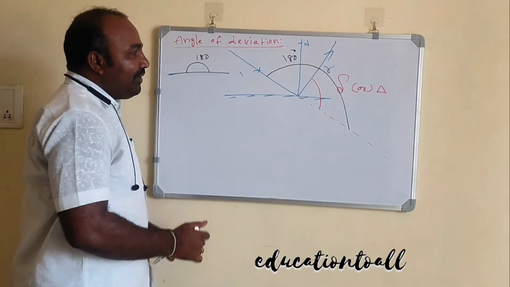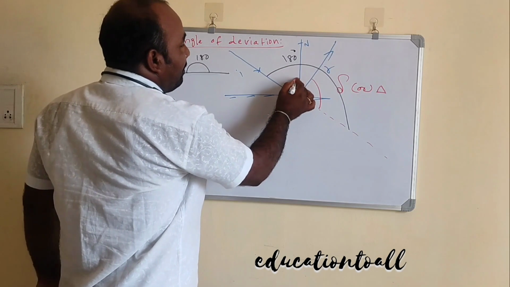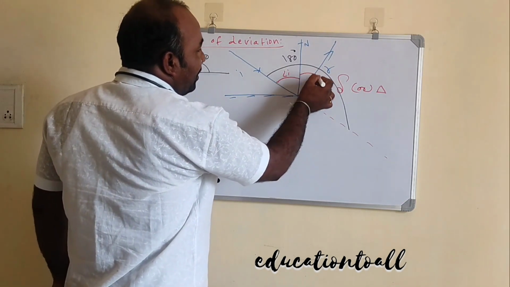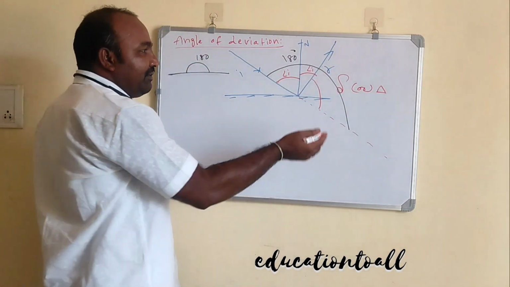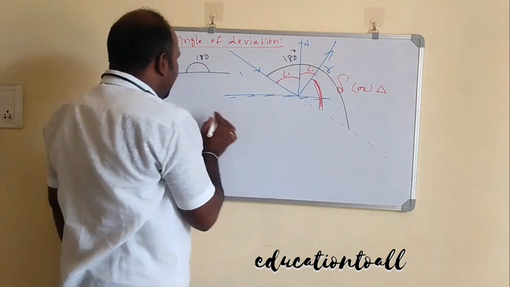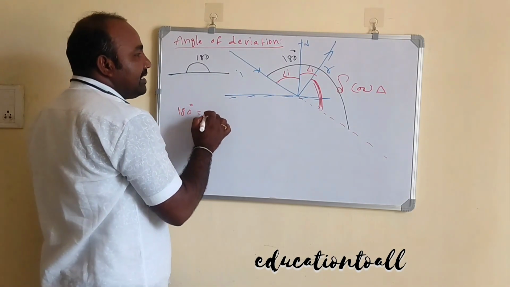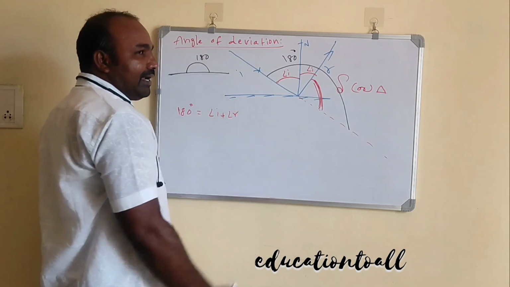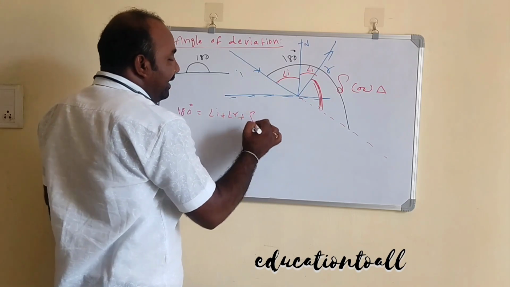You know the angle between the normal and the incident ray is the angle of incidence. The angle between the normal and the reflected ray is the angle of reflection. Then you need to find this angle only. The total angle in the straight line, 180 degrees, is equal to the sum of the angle of incidence, the angle of reflection and the deviated angle delta.